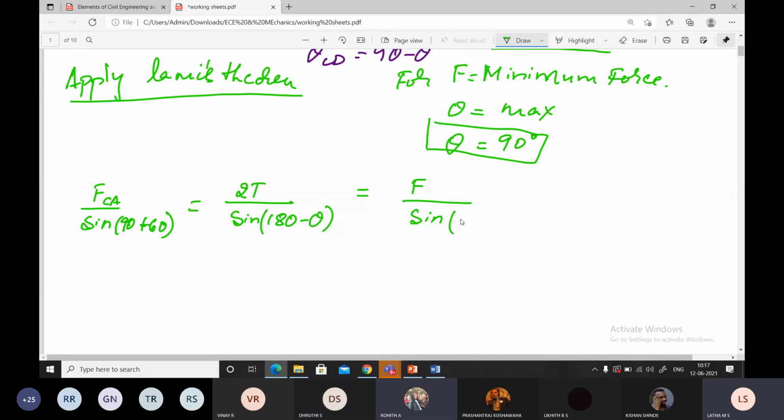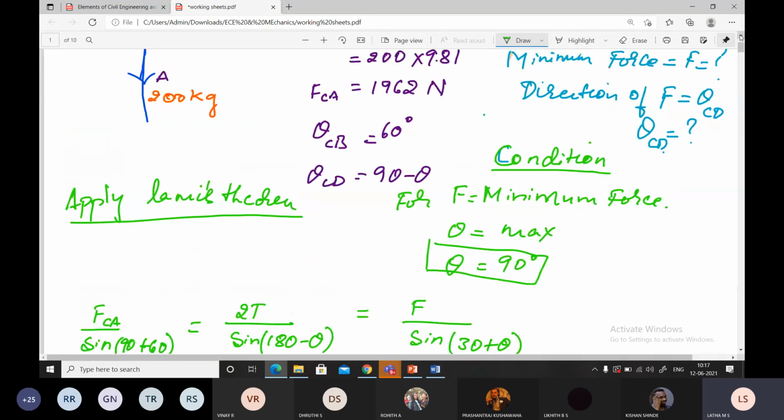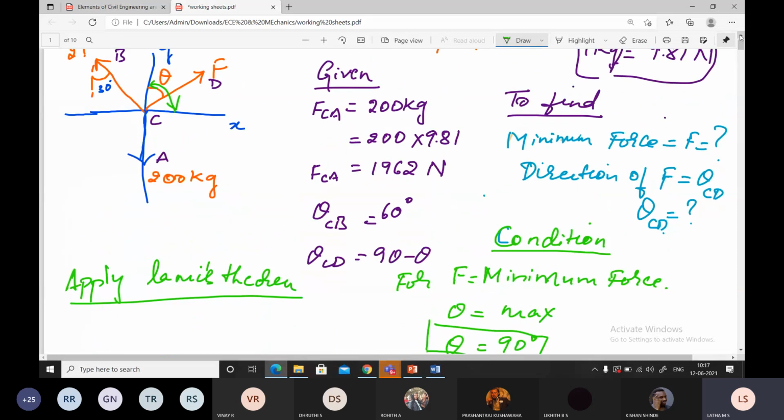What should I write for sine here? 30 plus theta. Now check your answers with a free body diagram. FCA is 200. What is this value? 30 plus theta.